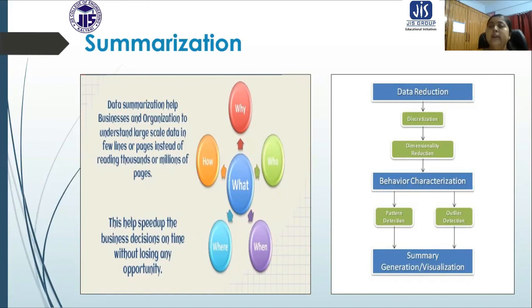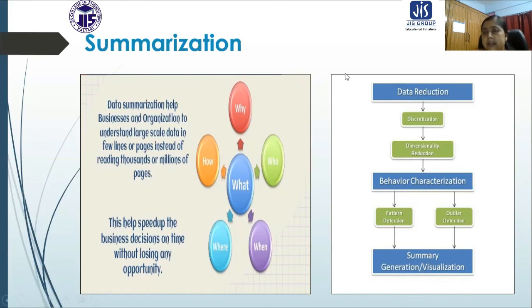So when we are studying only the summarized portion of data, we can very easily grasp the key points. Organizations can retrieve the important information from that data in a very short time. For this reason, summarization is important.